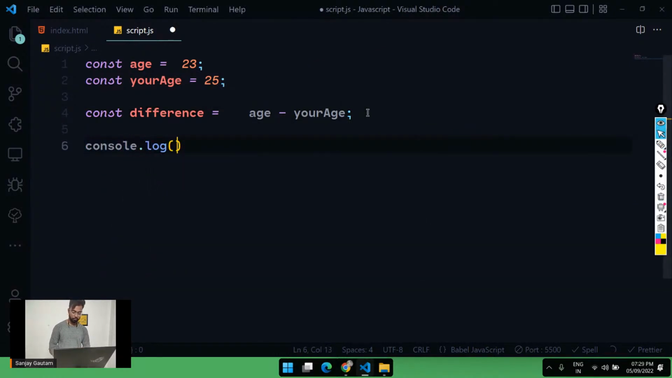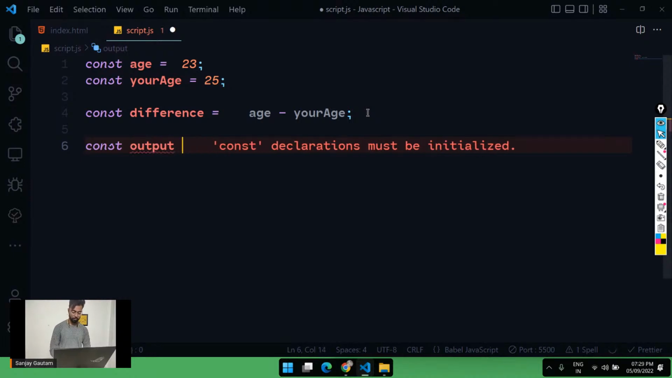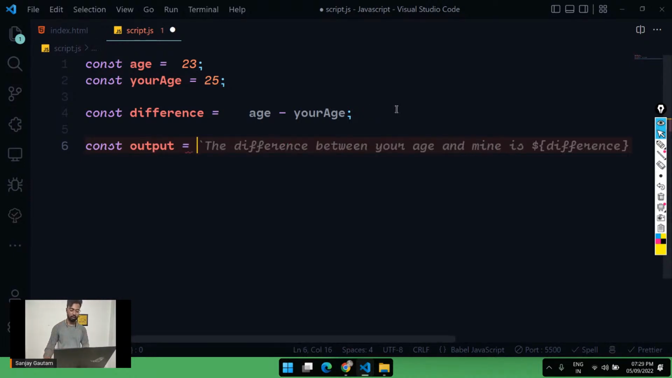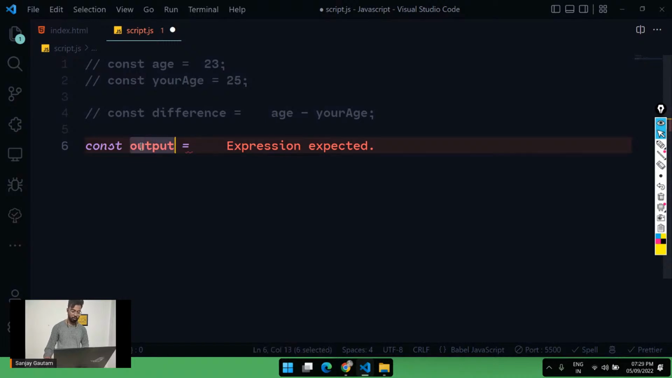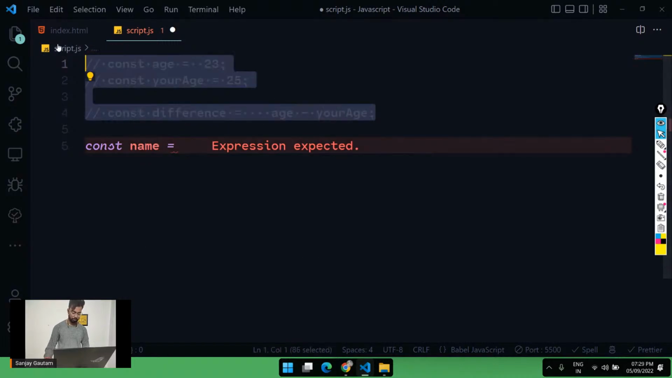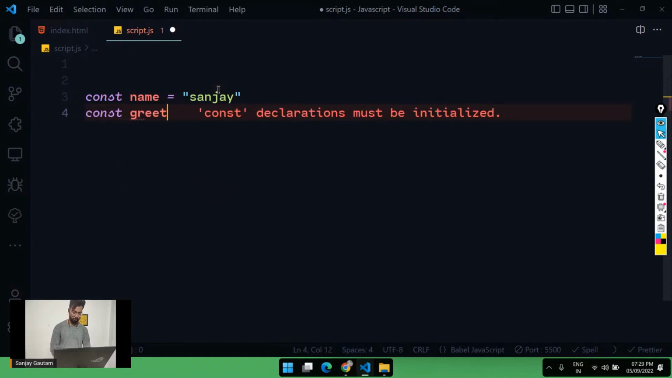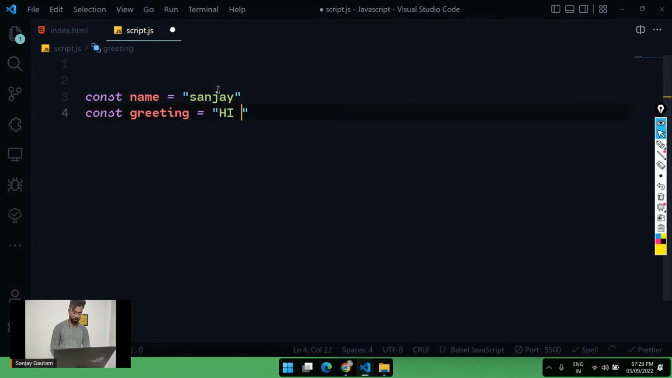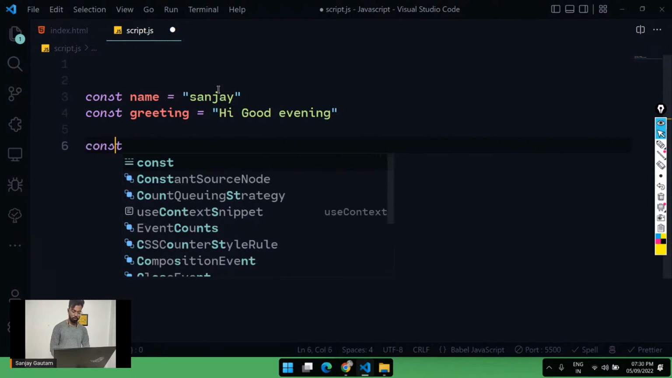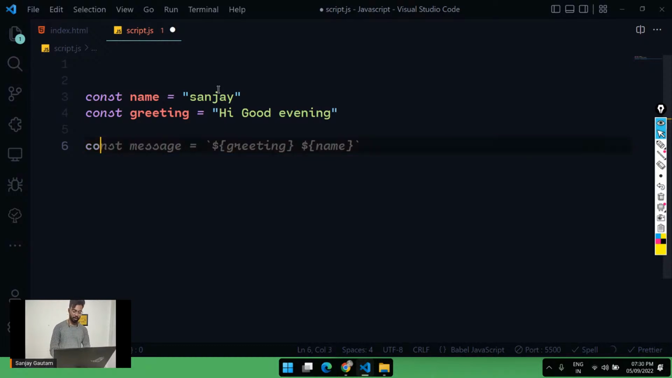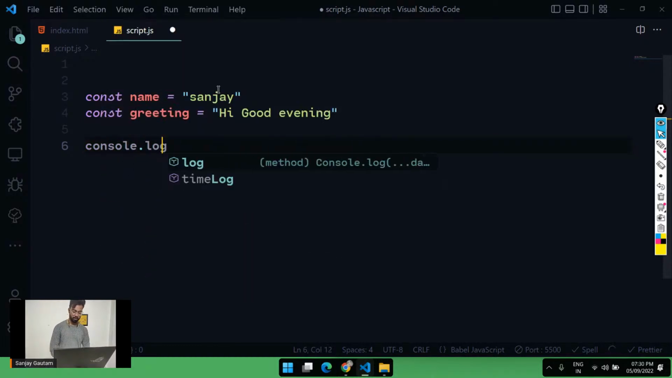By the way, you can add some values as well, isn't it? And you can add strings as well, so let me cover that part too. const name = Sanjay, and const greeting = Hi, good evening. I can also add these two things, so I can do console.log(name + greeting).